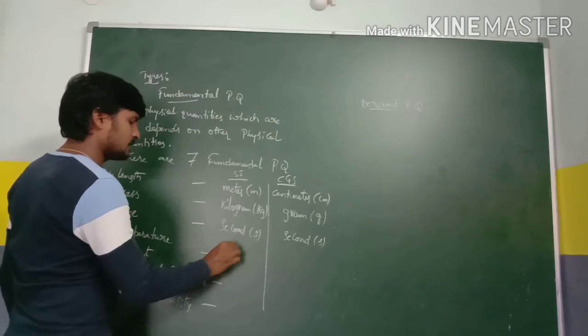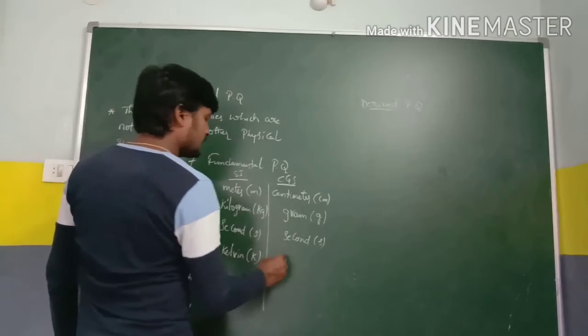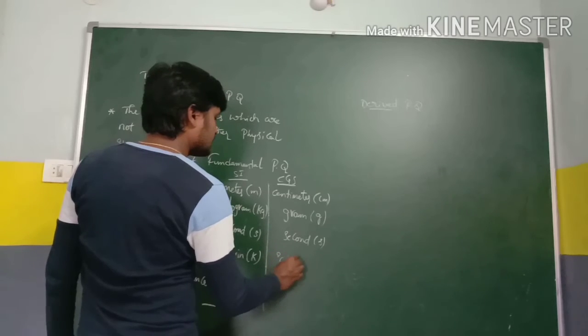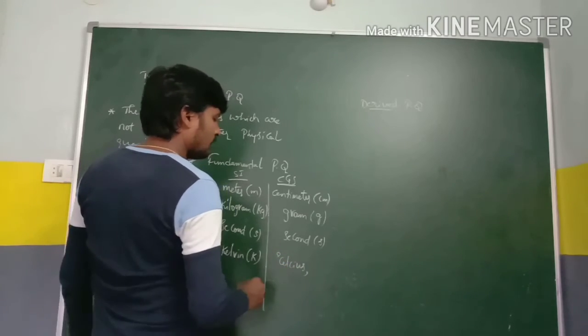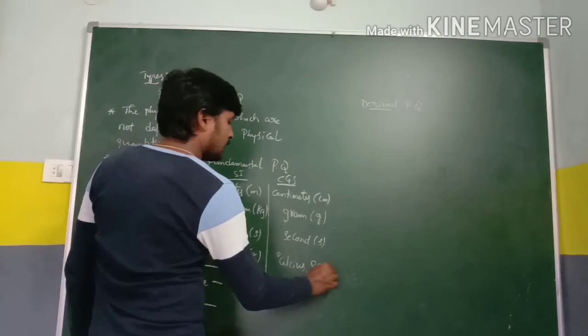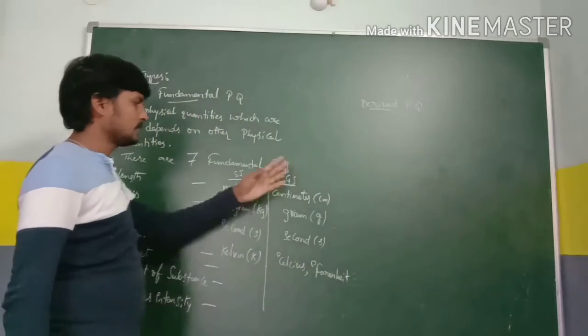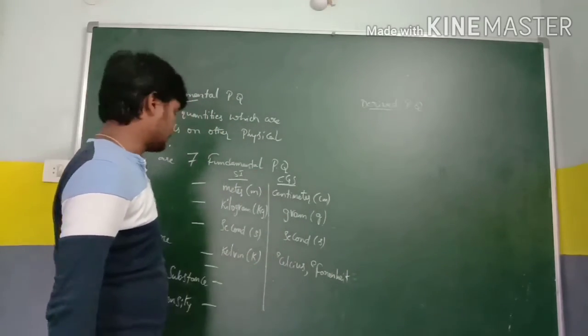For temperature it is Kelvin, K, and in CGS degrees Celsius, or sometimes we can measure it in Fahrenheit also, but basically Celsius is taken as the CGS value.